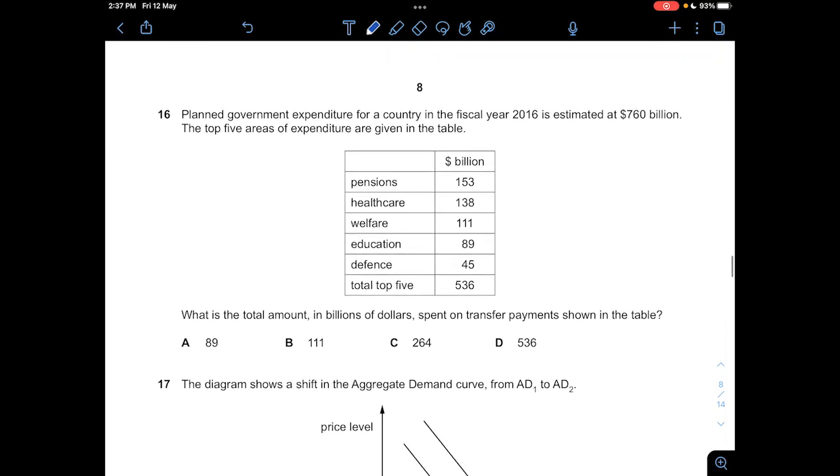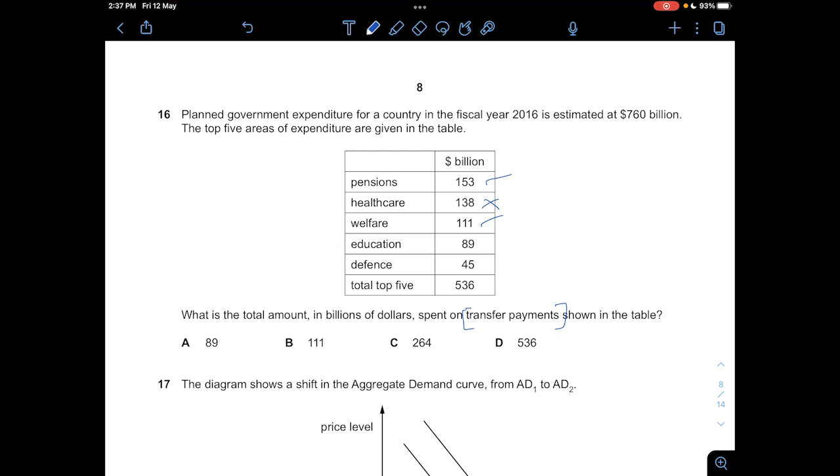And then 16, planned government expenditure for a country in the fiscal year 2016 is estimated at 760 billion. The top 5 areas of expenditure are given in the table. So which one would be the transfer payments? Pension is a form of transfer payment because you need to pay these pensions to people who have retired from government service. Healthcare is not a transfer payment because you build hospitals, so production takes place. And then welfare would be under transfer payments because you are giving out money to people who are extremely poor, right?